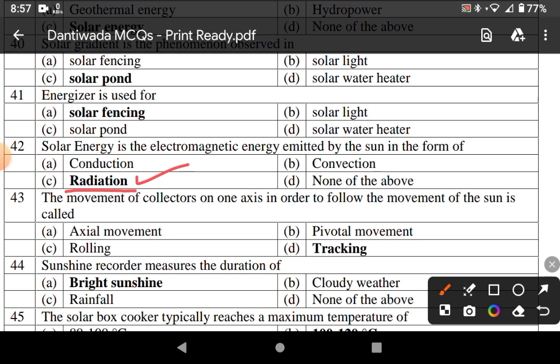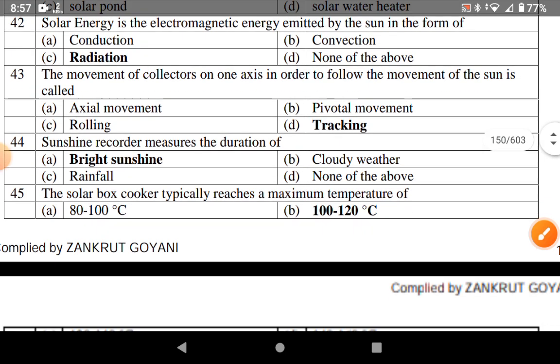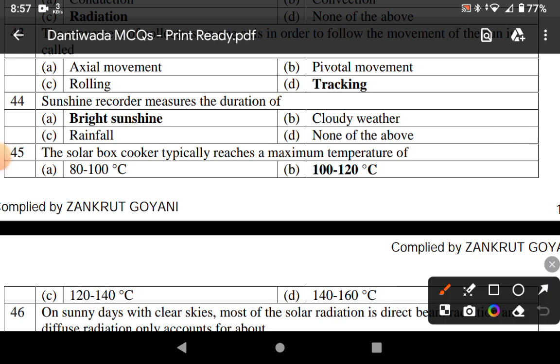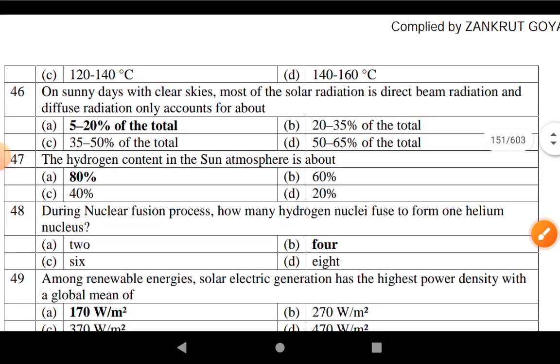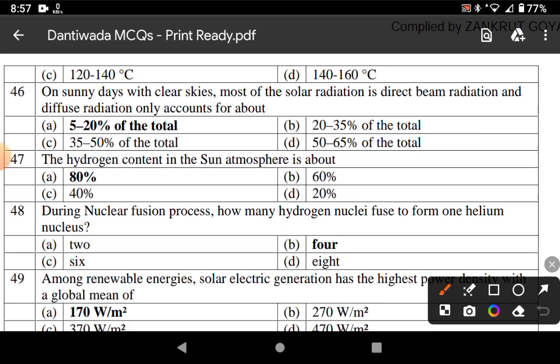The movement of a collector on one axis in order to follow the movement of the sun is called tracking. The sunshine recorder measures the duration of bright sunshine. The solar box cooker typically reaches a maximum temperature of 100 to 120 degrees Celsius on sunny days and clear sky.